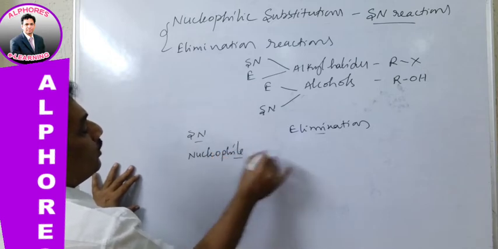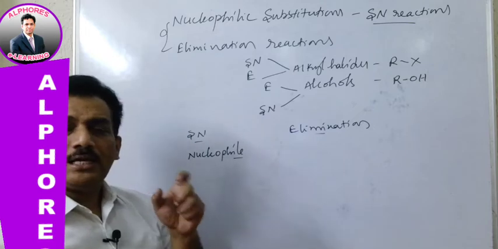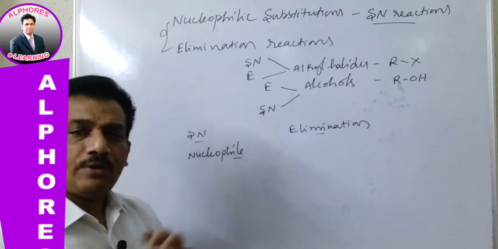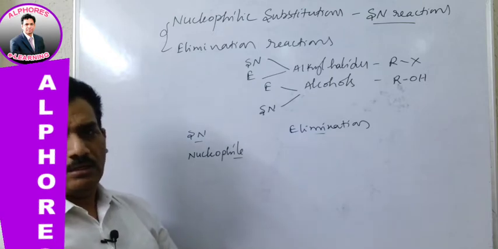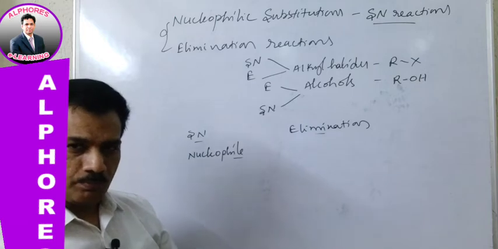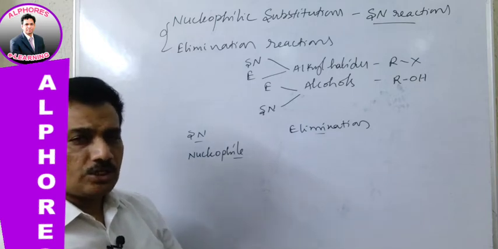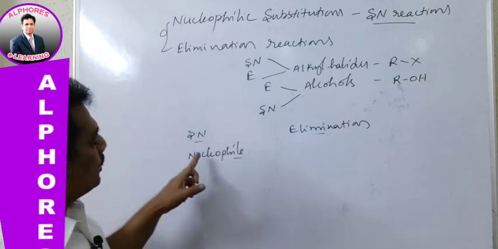Nucleophile, and like replaces like. That means a nucleophile can replace a nucleophile, an electrophile can replace an electrophile, a free radical can replace a free radical. It is not possible to replace one species with another attacking group. An electrophile can't replace a nucleophile. Like replaces like. Clear?